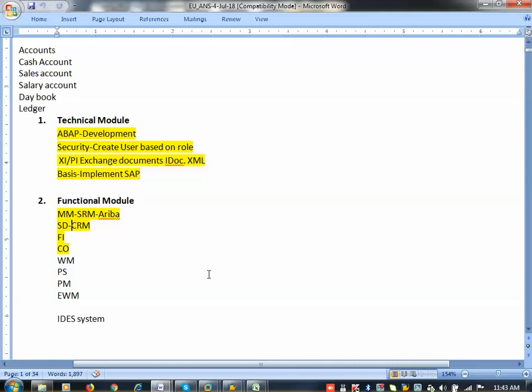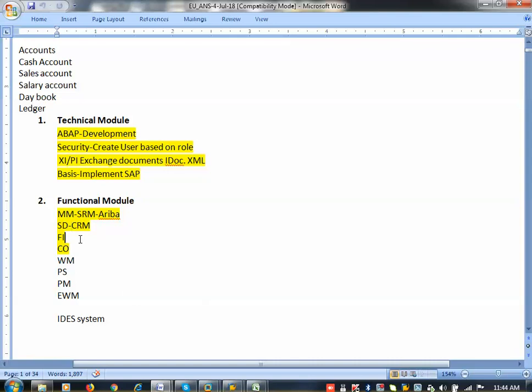So here in this module we will create a customer, then create a sales order, then do the delivery document creation, and then pick the stock from the material management department, then give it to the shipping department or transport department. They will ship to our customer, then the customer will receive the stock, and then we will give the invoice to our customer, then he will make the payment. The payment check will come to the delivery guy, or it will come online, or through courier. So checks and all are based on the payment term.